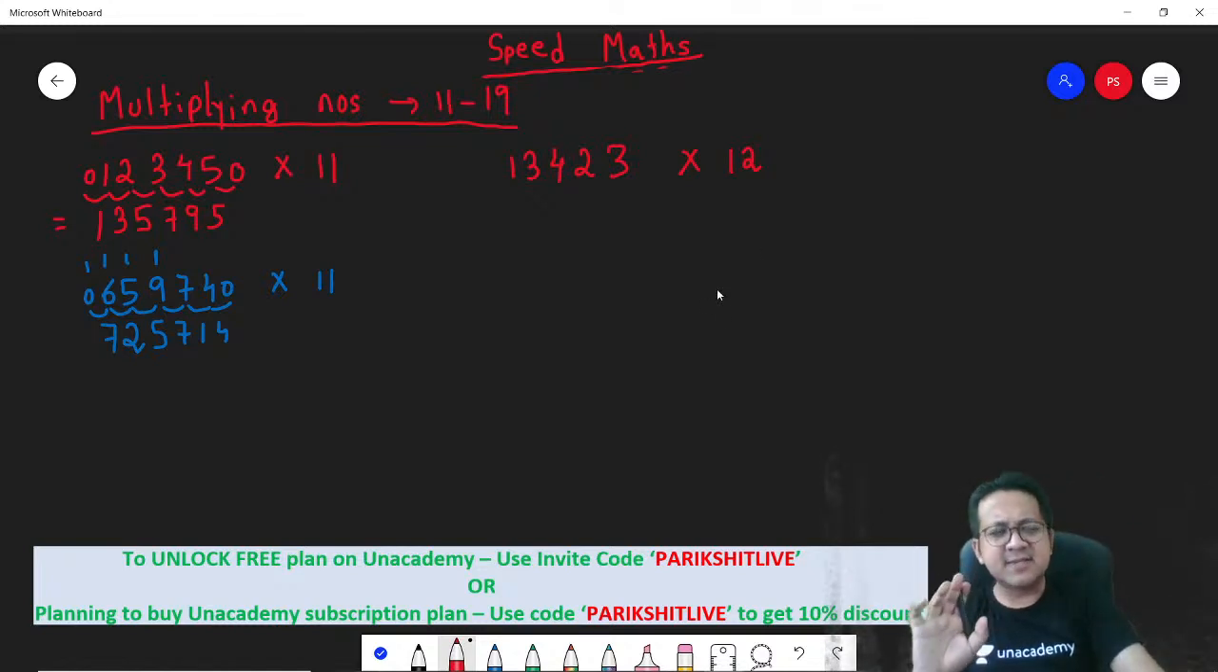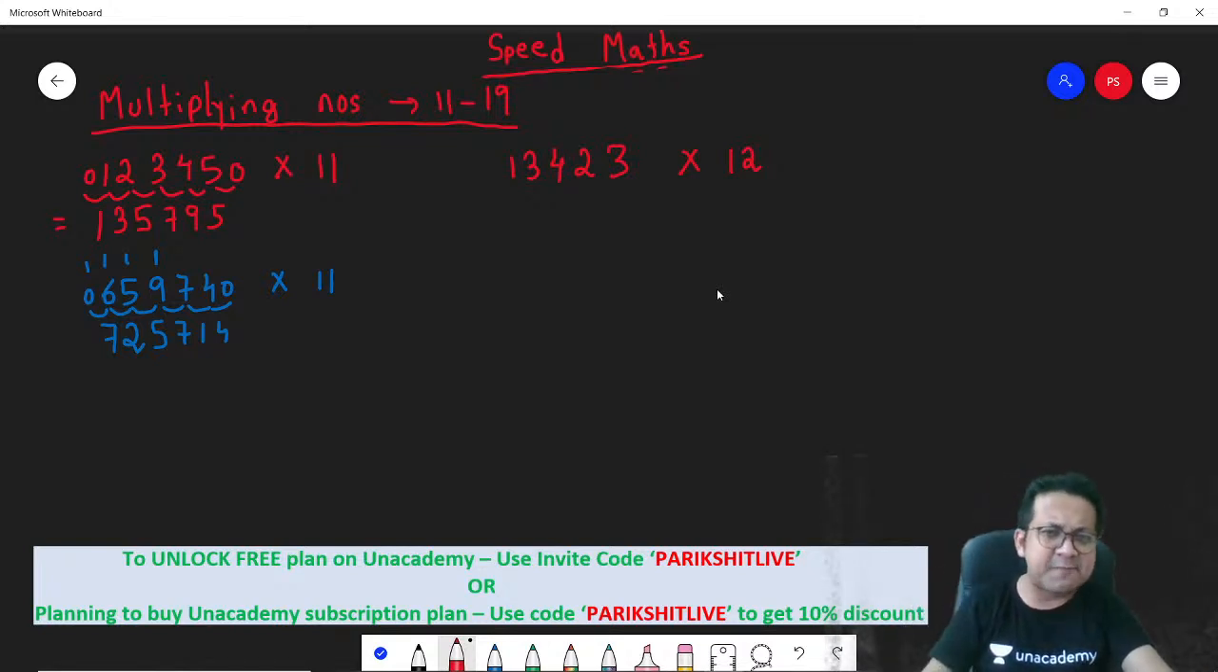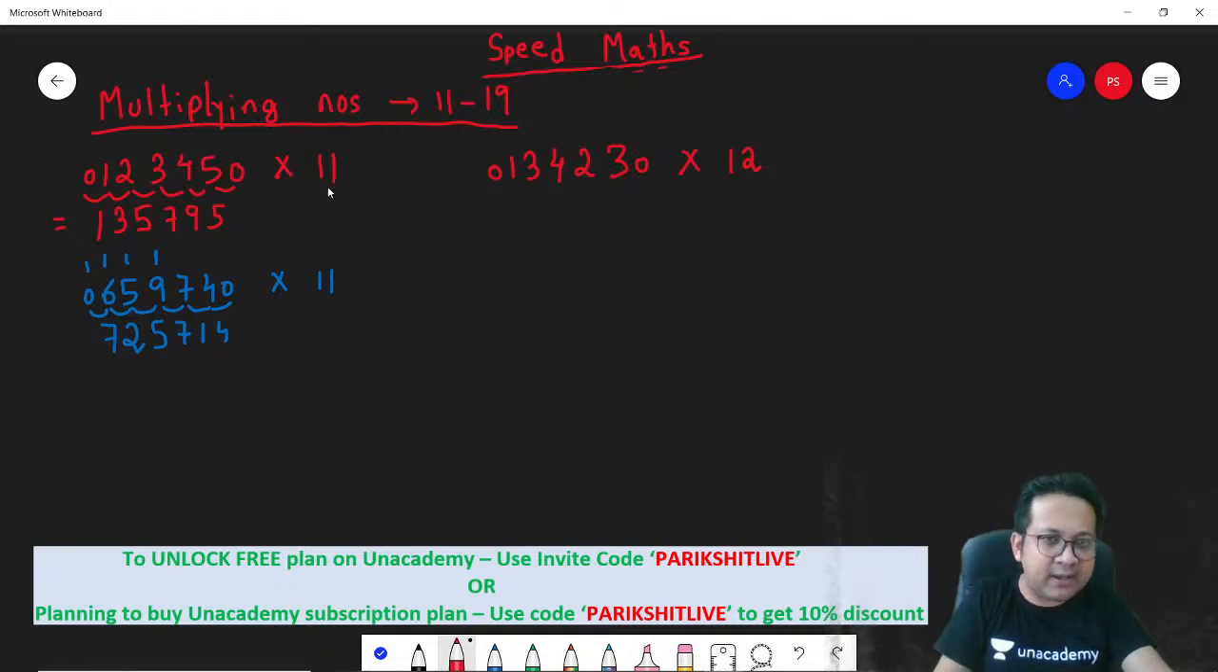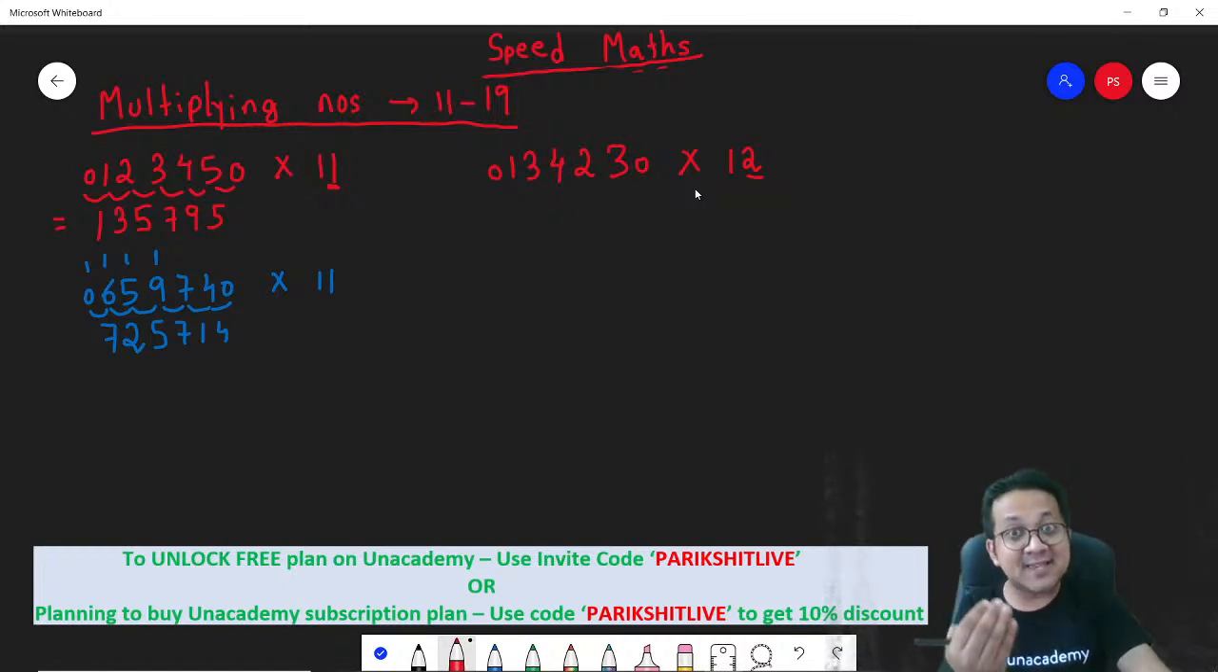Now again, very easy. If you got to multiply with 12, again the same steps. What are the steps? Add a 0 on the right and the left. That's step number 1. What is step number 2? You know what? When you had 11, you add up the consecutive digits. But now it is 12. So what will you do? You first double the digit and then add. First multiply the digit with 2. Make it twice and then add.